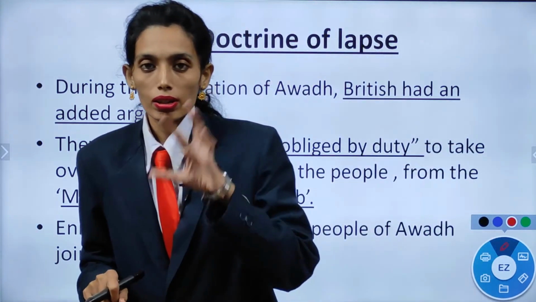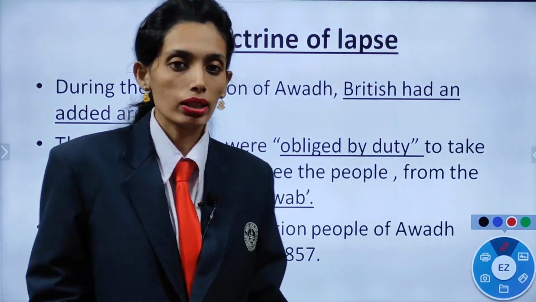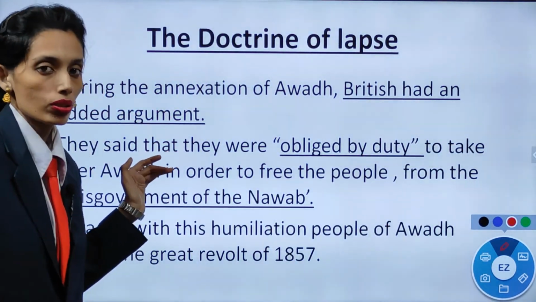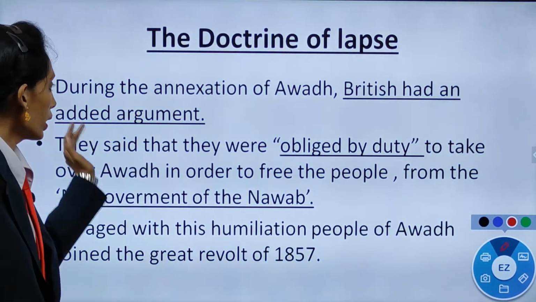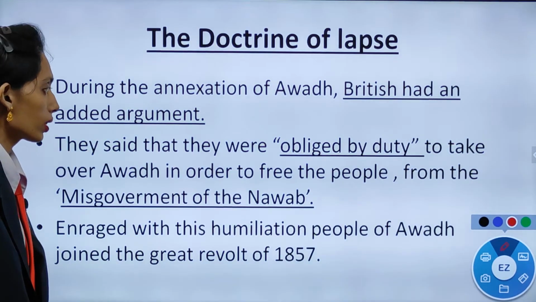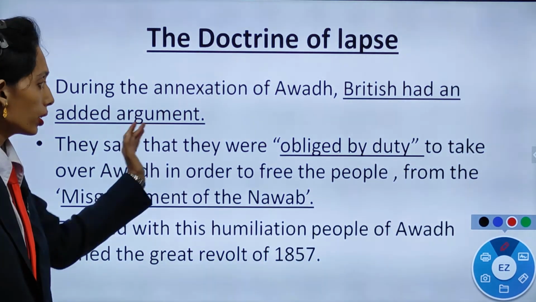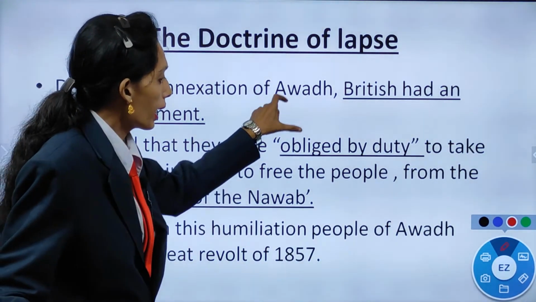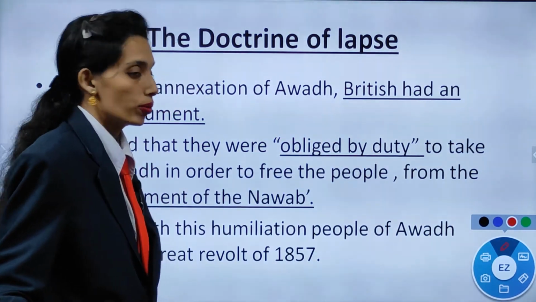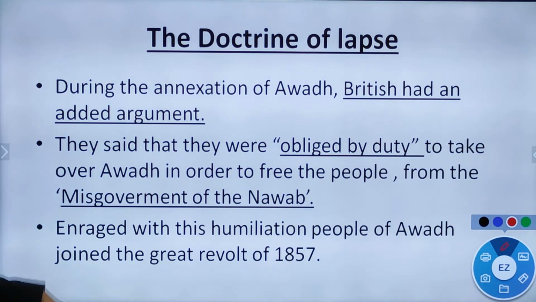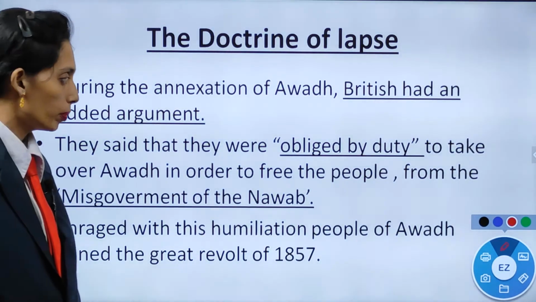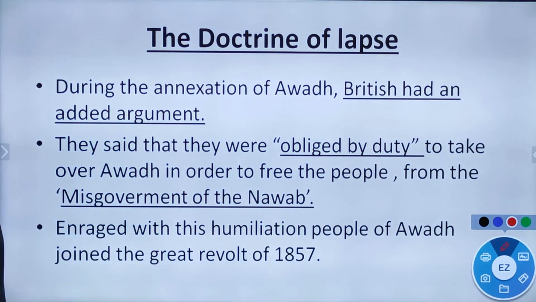The other regions were annexed for not having a male heir, but Awadh had one, so they added this claim.